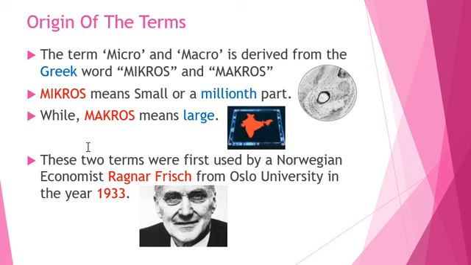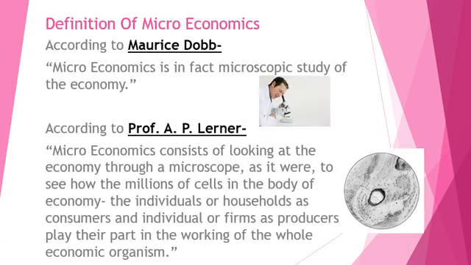Now who gave these two terms to us, macros and micros? It was Ragnar Frisch. He was a very famous Norwegian economist. Norway is a place, and the economist from Norway was Ragnar Frisch. He gave this term in the year 1933. He was from Oslo University.